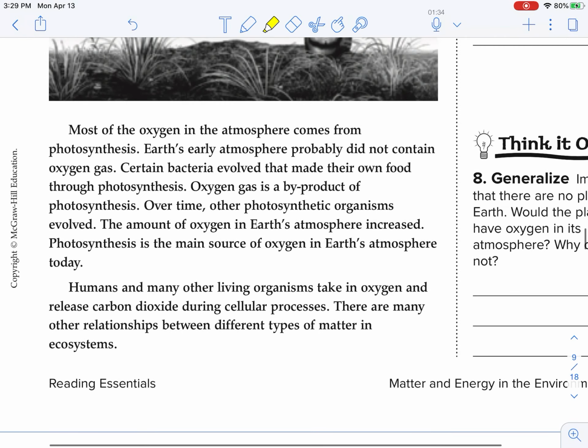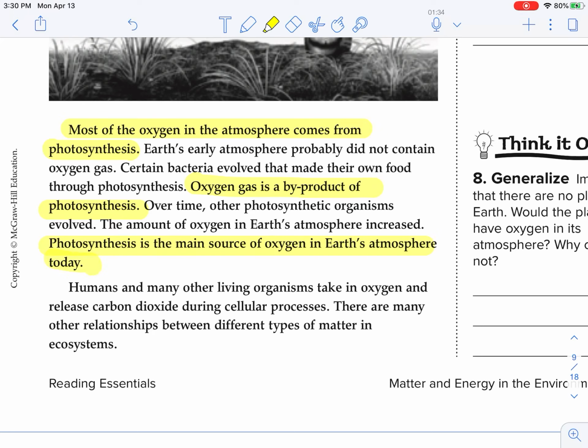Most of the oxygen in the atmosphere comes from photosynthesis. That's important to know. Let's go ahead and highlight that. Earth's early atmosphere probably did not contain oxygen gas. Certain bacteria evolved that made their own food through photosynthesis. Oxygen gas is a byproduct of photosynthesis. Over time, other photosynthetic organisms evolved. The amount of oxygen in Earth's atmosphere increased. Photosynthesis is the main source of oxygen in Earth's atmosphere today.